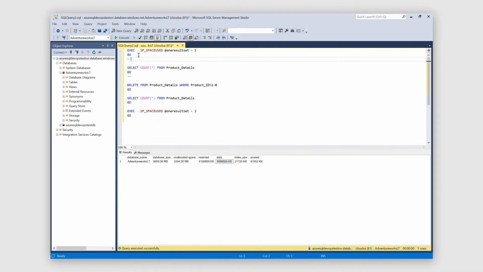Let's take a look at a demonstration of an end-to-end scenario and see the ease of monitoring any activity on your database. So I'm your typical Contoso customer. I have an Azure SQL database here, and I've been monitoring the space used, and I realize on the overall database, I'm starting to run out of space that I have allotted. So you can see right now, this is the current space I'm utilizing, and I'll copy this here for reference.